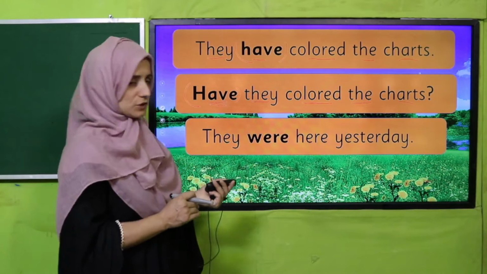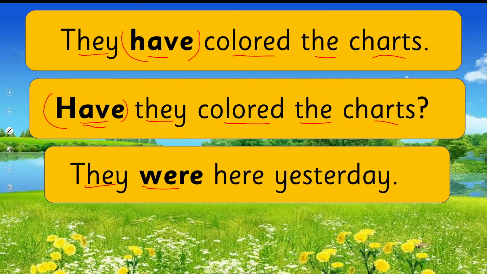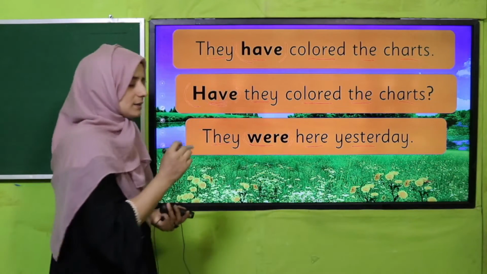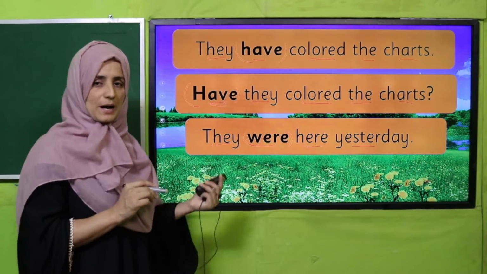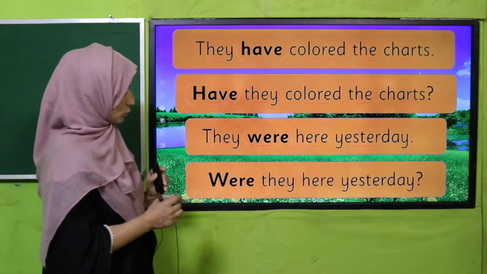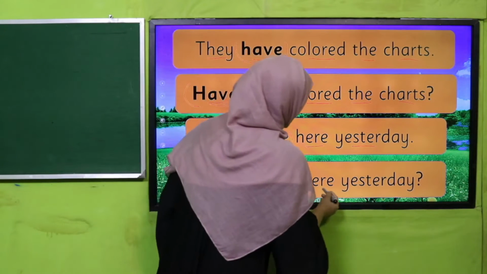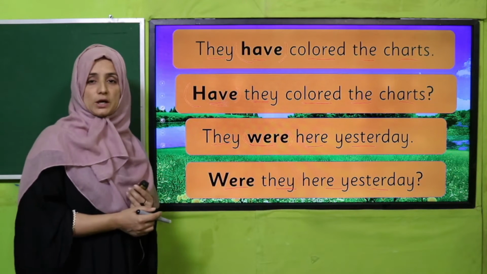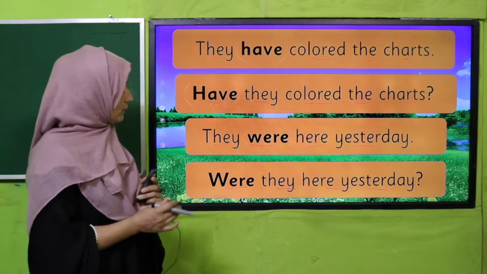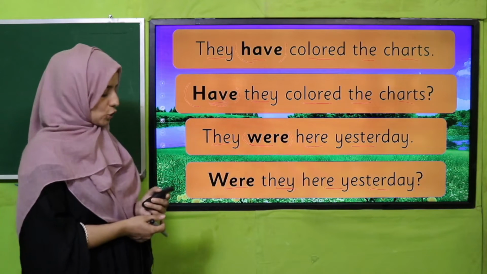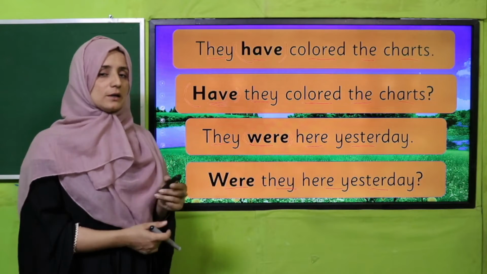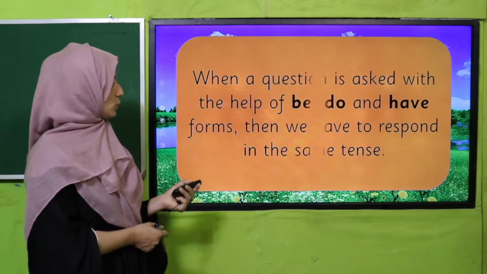Next sentence: They were here yesterday. Now we have used "were", the past form of be. The time has gone. So: Were they here yesterday? Now we have made questions in this way. Have you got how we have to make questions? Good job. Suppose we have to respond, so what will we do? Think about it. Let's see how we have to respond.